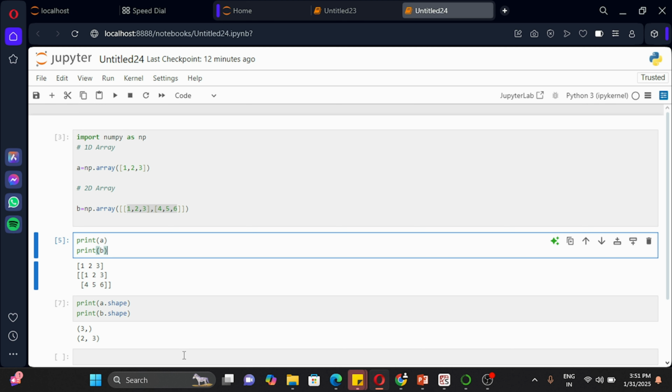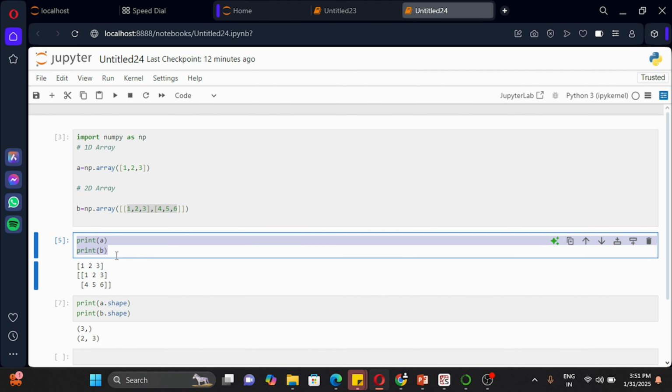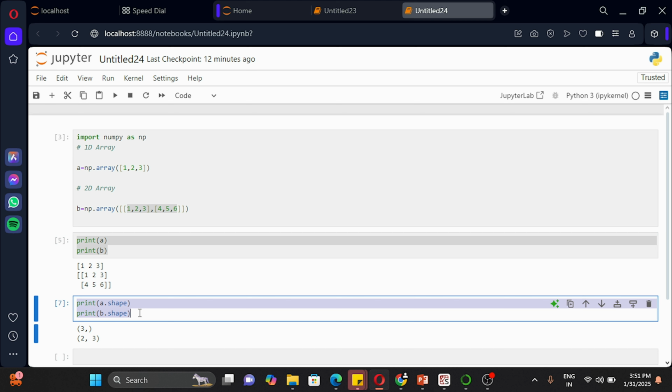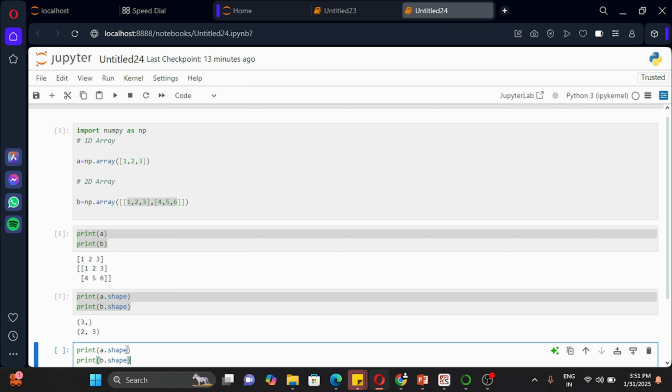Now let's check another attribute, which is ndim. I'm just going to copy paste this and perform the other attributes as well. Now I'm going to utilize ndim. What is the number of dimensions?